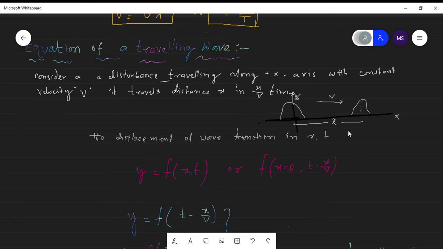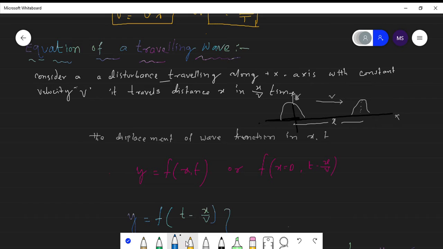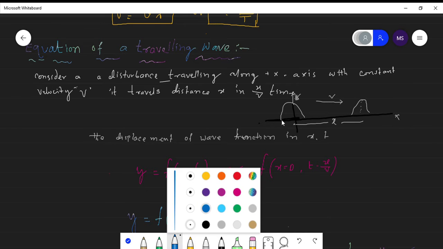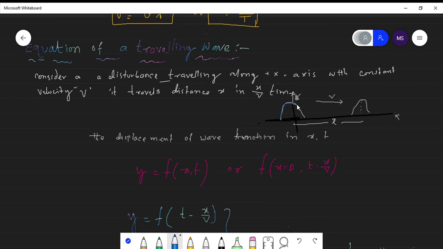Okay, children. Today's topic is the equation of a traveling wave. This is the wave at x is equal to 0 and t is equal to 0.